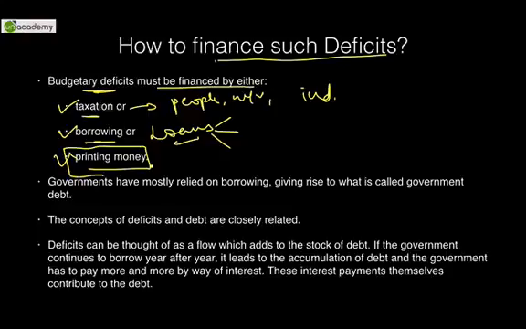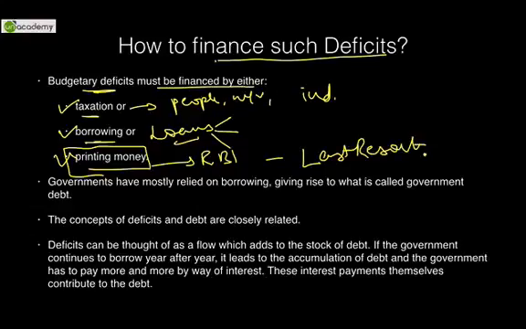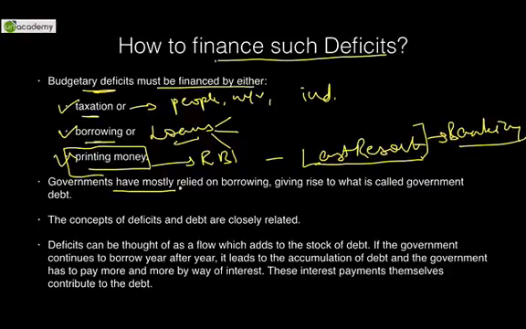Note that printing money is in the hands of RBI. It is the last resort. When nothing is left, then you print money. Otherwise, you do not print money. The reason for this we will discuss in the chapter banking, why this is the last resort. So governments have mostly relied on borrowing, giving rise to what is called government debt.